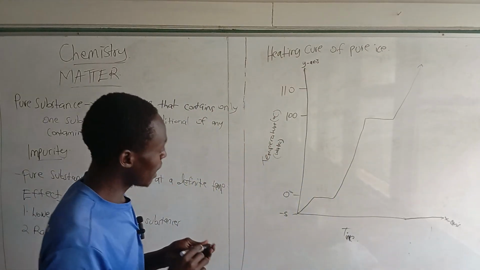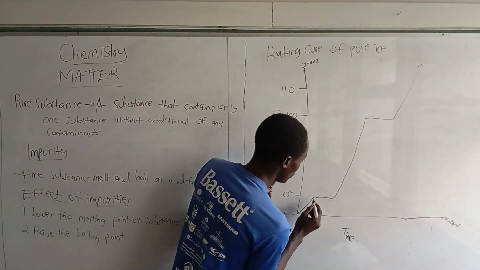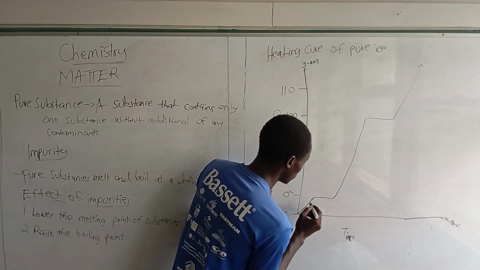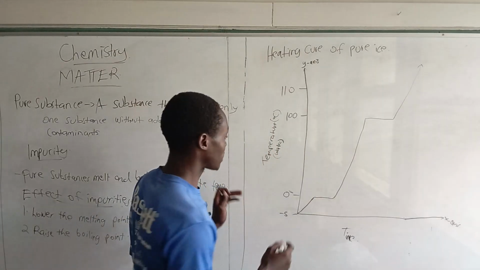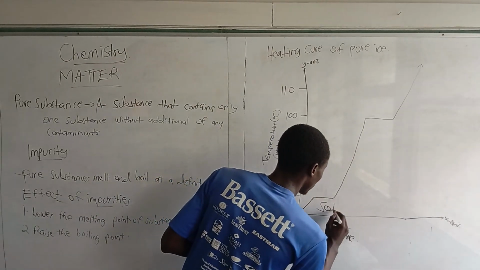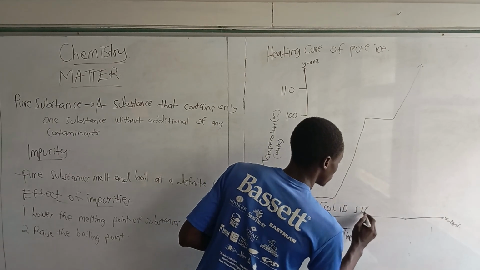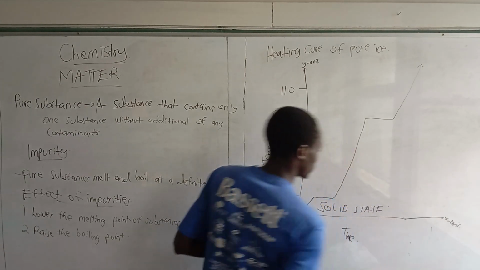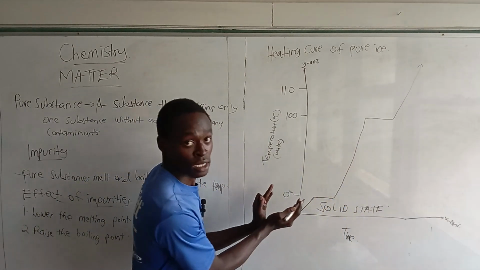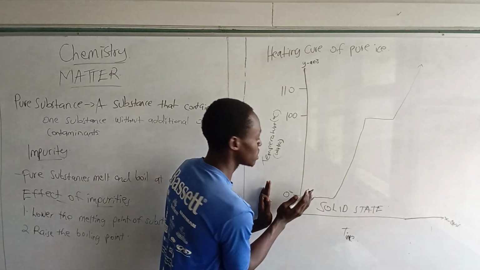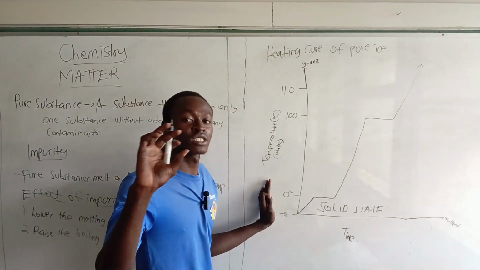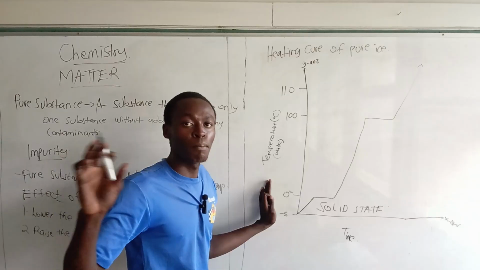Remember, at the lower part, before it arrives at the 0 degrees Celsius mark, it was in a solid state. So over here we have a solid state. When the temperature rises and arrives at 0 degrees Celsius, the temperature will remain constant until all the ice melts.